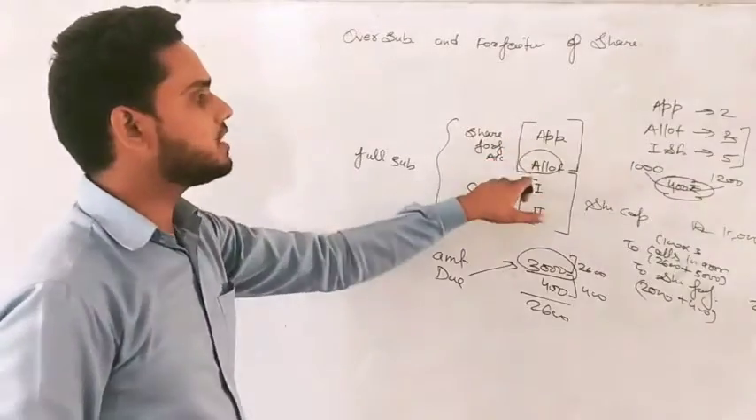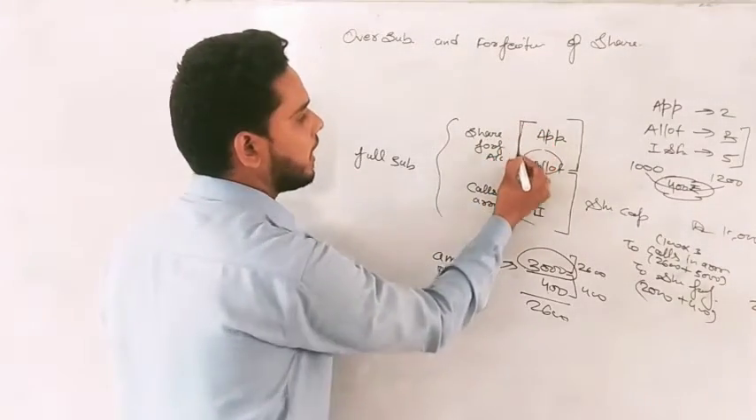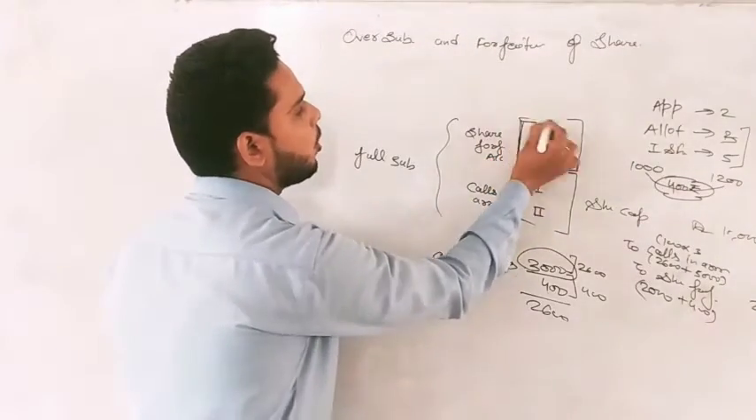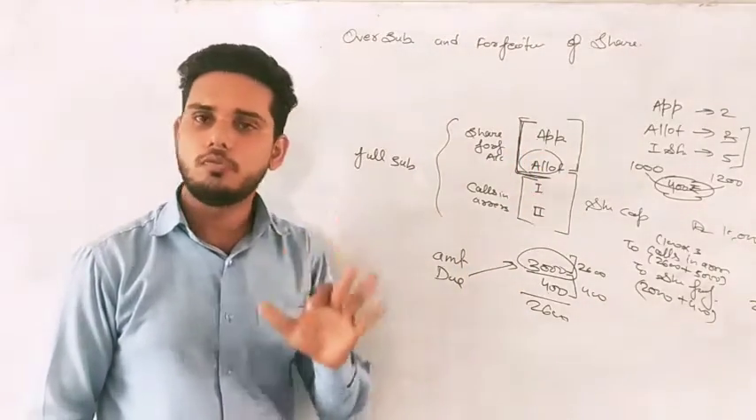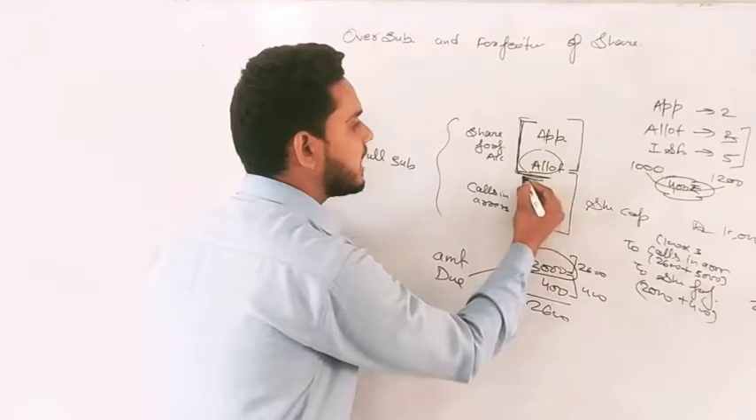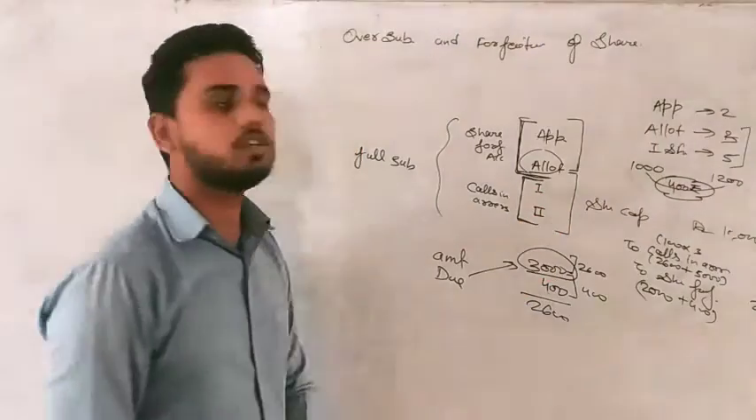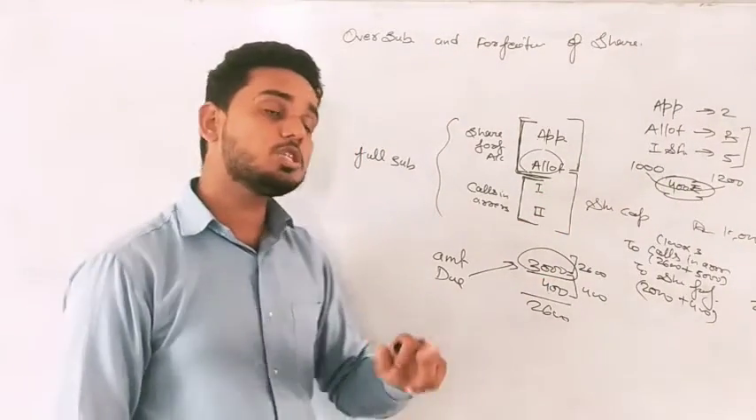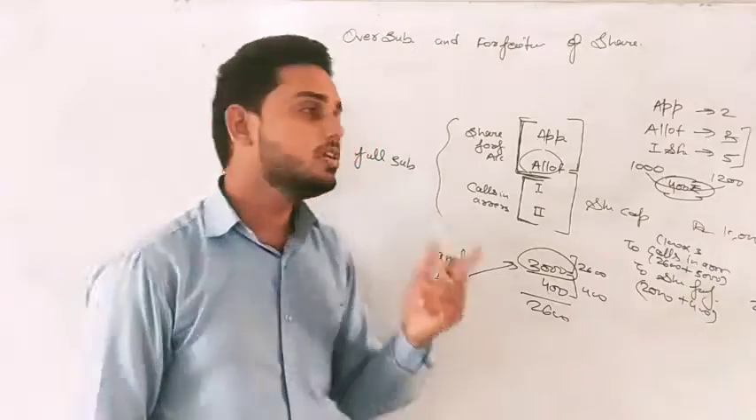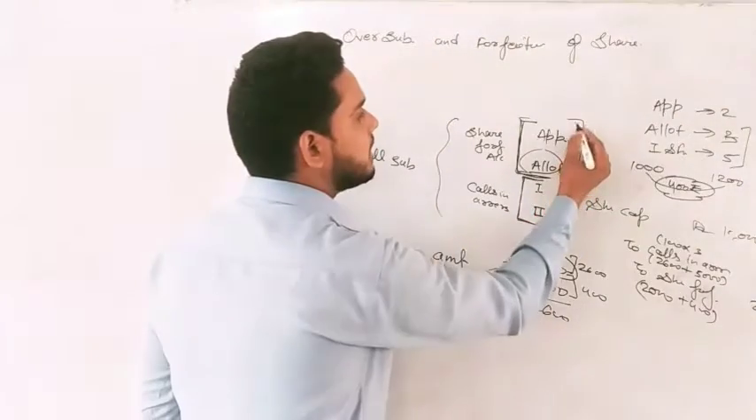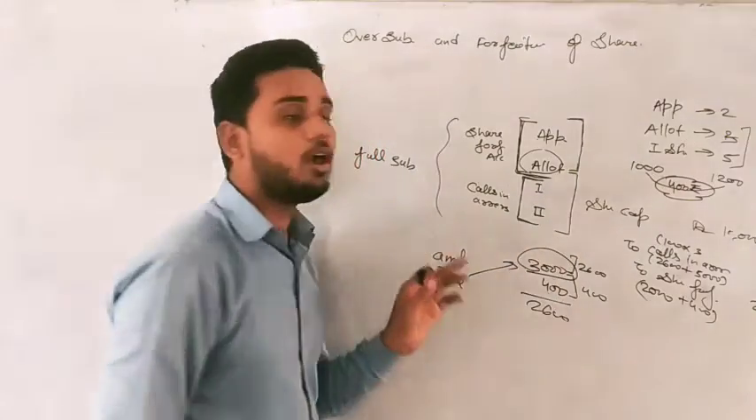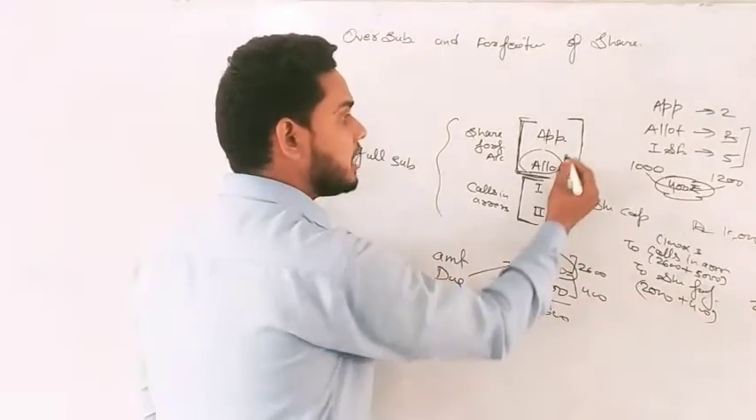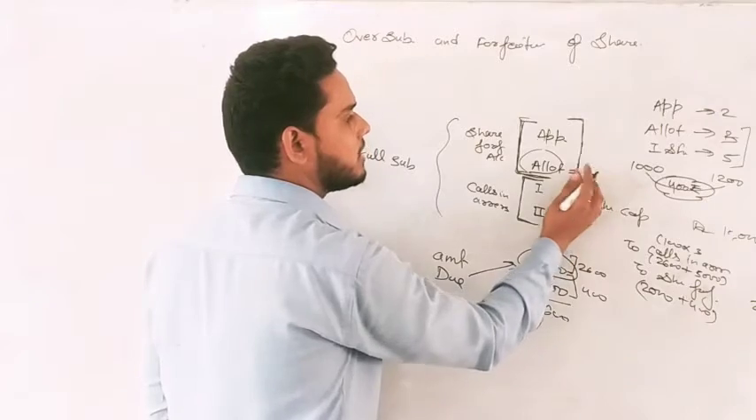If application and allotment is not received, application and allotment wholly will be transferred to forfeiture, and if first and second call is not received, this will be transferred to call savings. But if those shares were oversubscribed, the situation will be like this: application is received and allotment is not received, but still a part of allotment will be received.